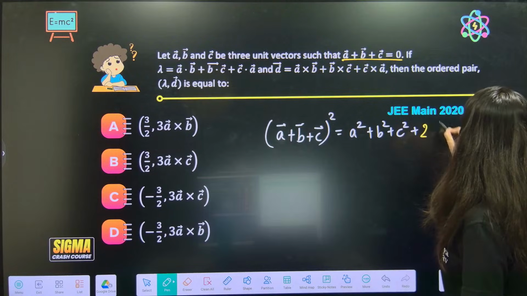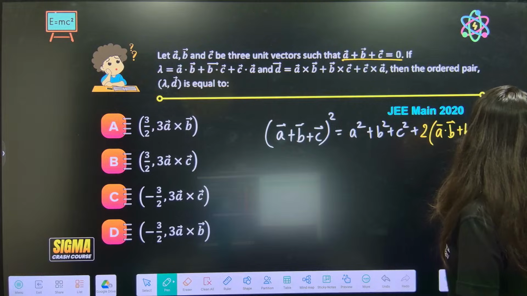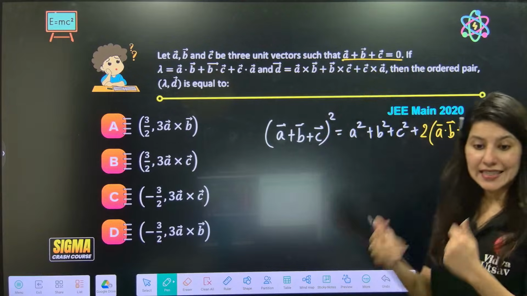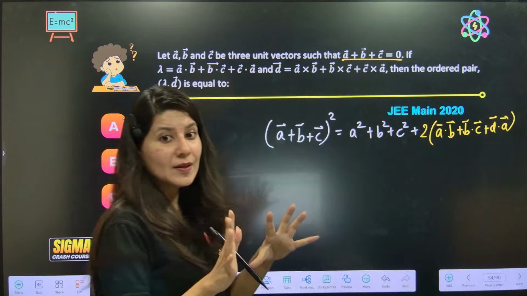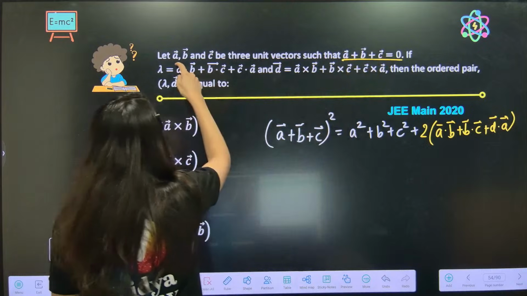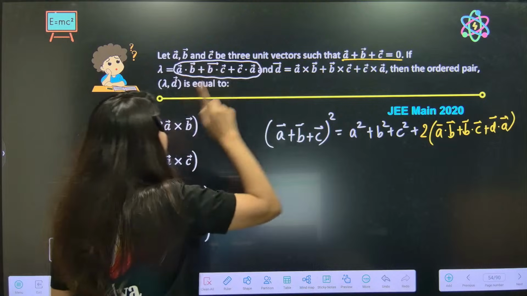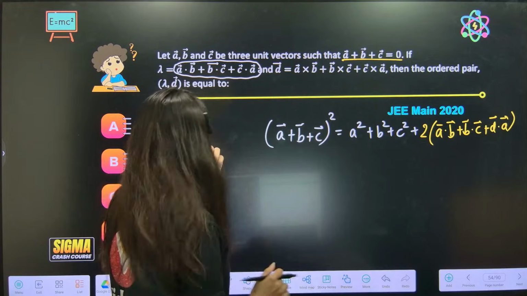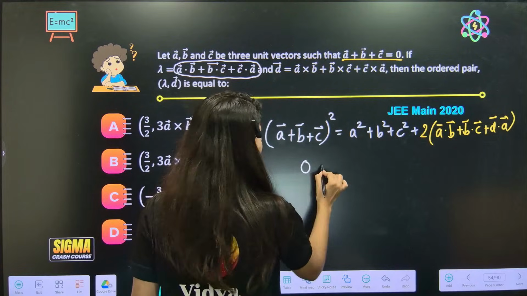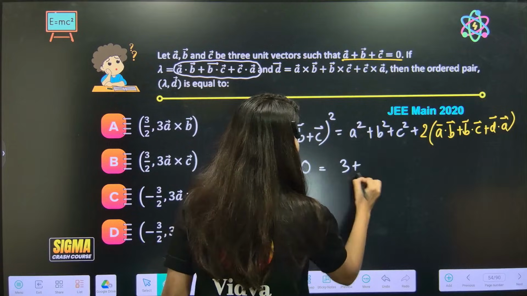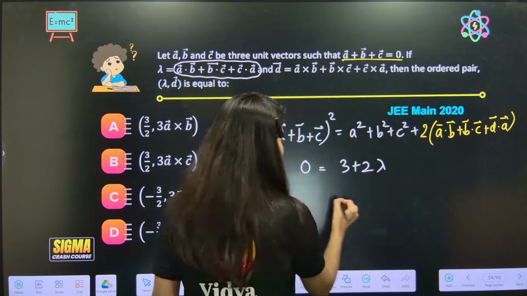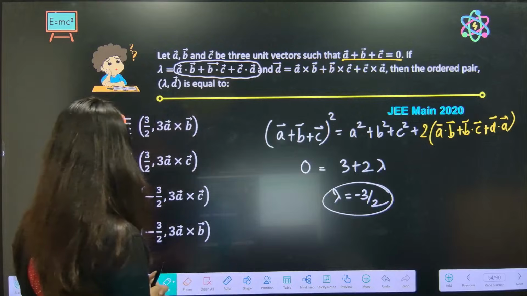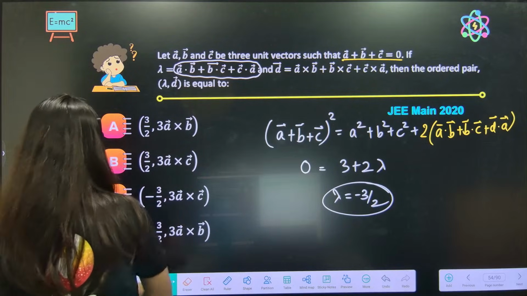Yes. Plus 2 times A dot B plus B dot C plus C dot A. Correct? So this is how I related. Can you see what I did? I read the question. I saw A plus B plus C is 0, and especially this, A dot B plus B dot C plus C dot A, reminds me of this mathematical formula. A plus B plus C whole square is 0, given to you. A, B, C are unit vectors, so 3 plus 2 lambda is 0. Can you see that you are having the lambda value right away in less than a couple of seconds? So I think options A and B are wrong, between C and D.